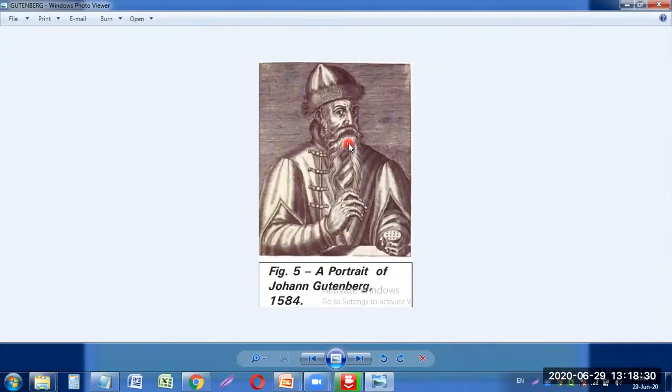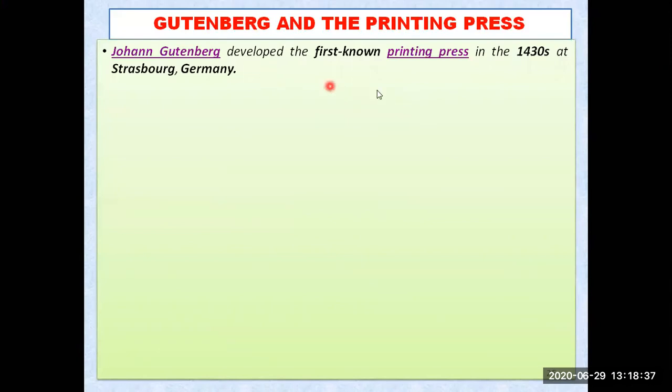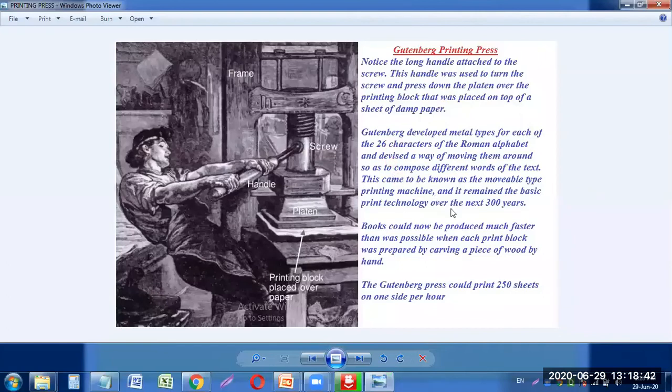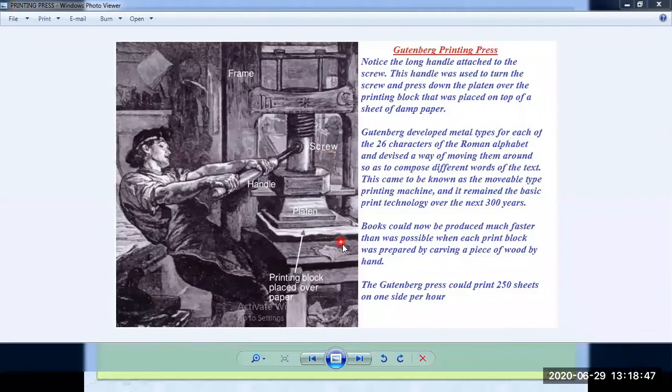You can see a portrait of Johann Gutenberg from the year 1584. He developed the first known printing press, the first mechanical device for printing on paper. In this photograph you can see the frame of the device, a screw, a handle, and the platen, and under the platen you can see the printing block placed over the paper.